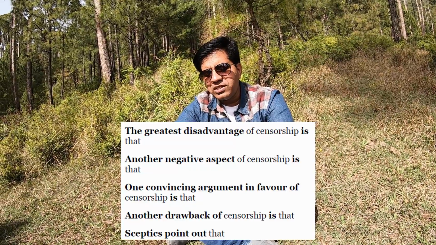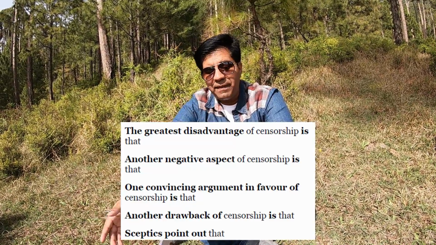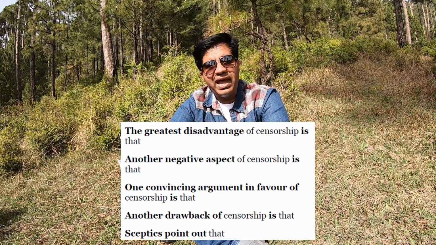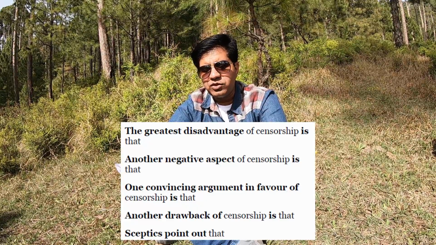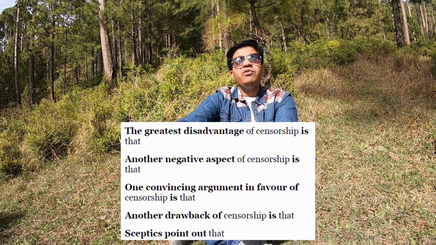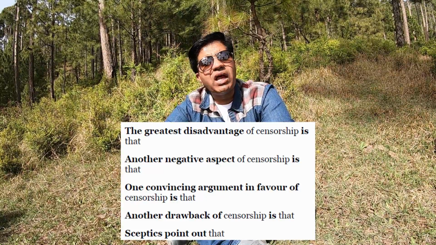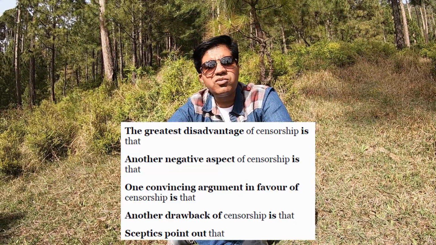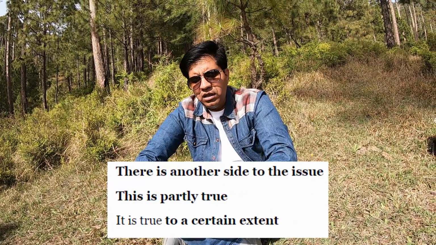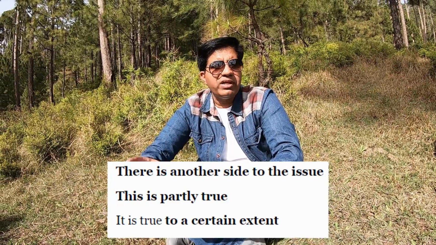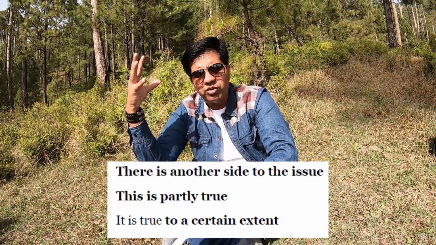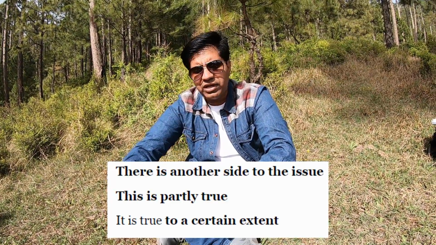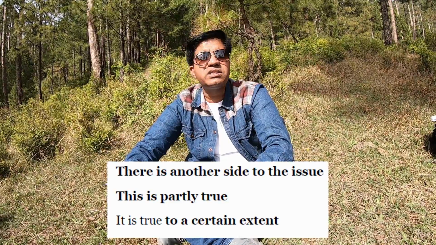Another drawback of censorship is that. Another drawback means another disadvantage. Then skeptics point out that. So people who are skeptical, we also say the C is silent. Skeptics point out that, what do they say? Skeptics are those people who criticize something. We also call them skeptics. There is another side to the issue. Now, there is another side to the issue means you're going to talk about contrast. This is partly true, when you don't agree or disagree entirely. It is true to a certain extent.